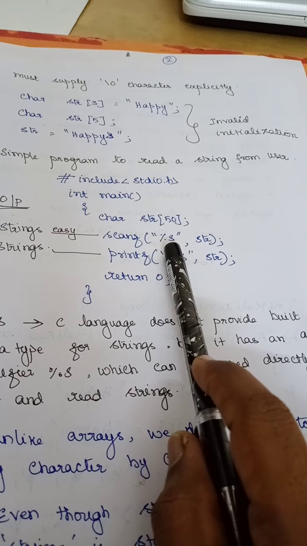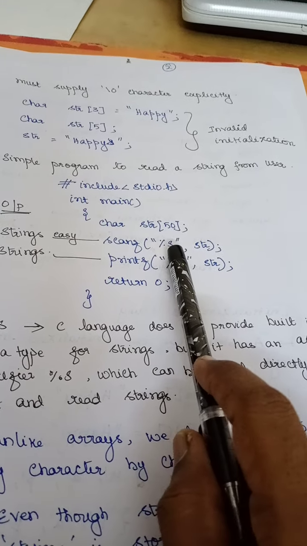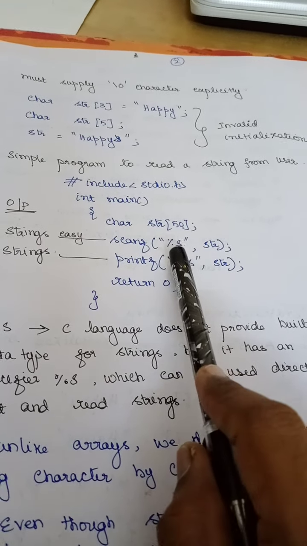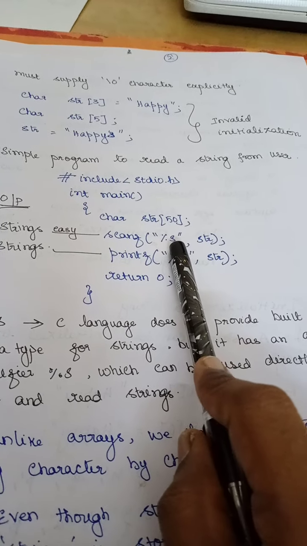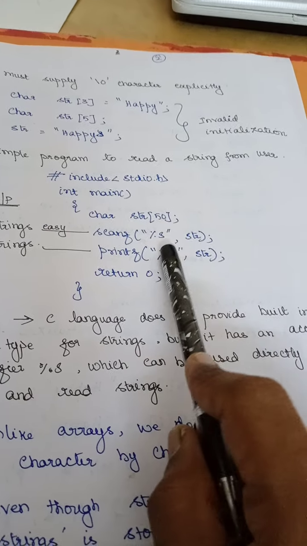So C language specifies a format specifier %s, right? If you want to use %c, then again you need to use a for loop for reading character by character.